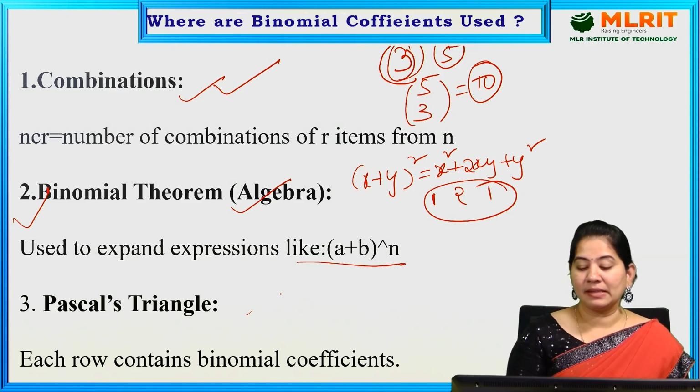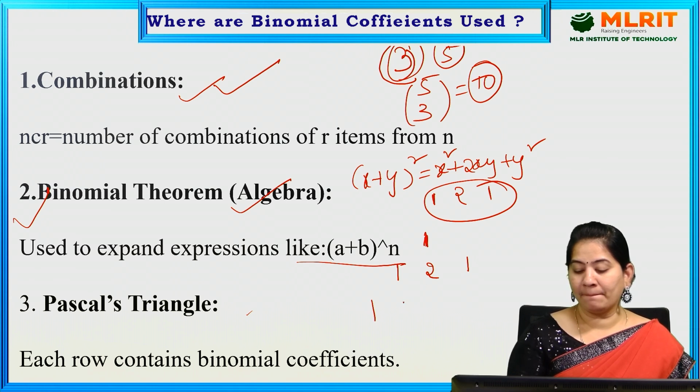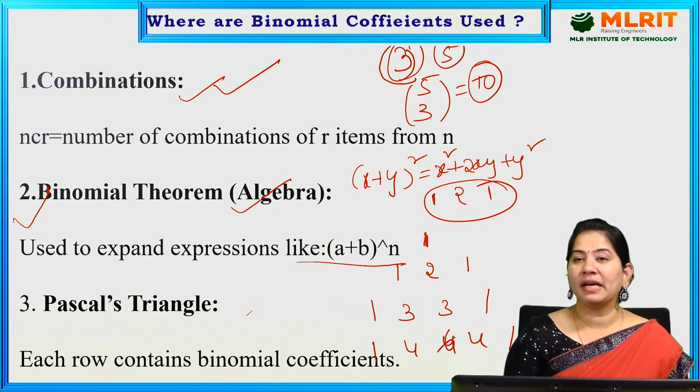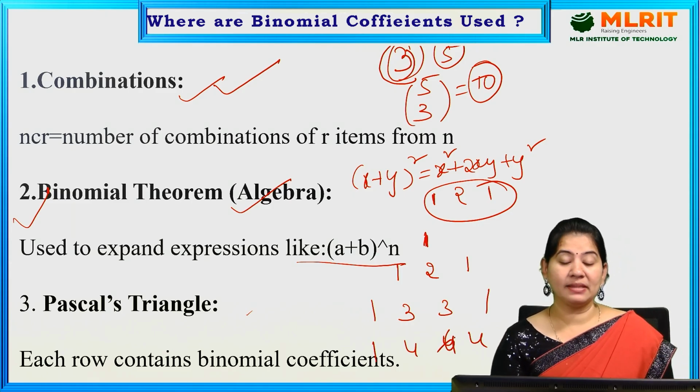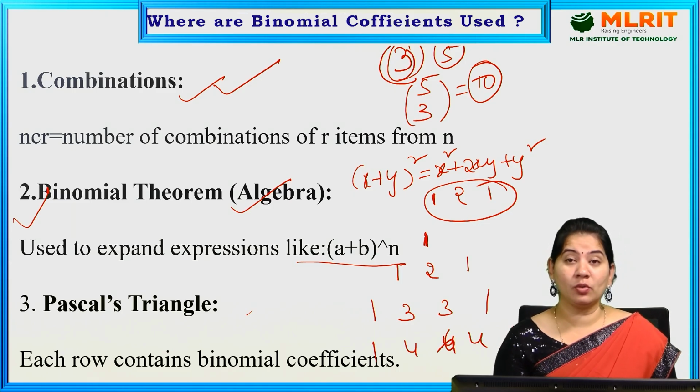So what is Pascal's triangle? Each next number is the sum of the two numbers above it. So we start with 1, then 1 and 1, then 1, 2, 1. You will get 2 plus 1, which is 3, so 1, 3, 3, 1. Then 1, 4, 6, 4, 1. So this is what a Pascal's triangle is, and this Pascal's triangle is used to generate the binomial coefficients also.